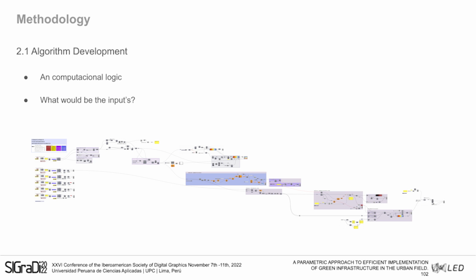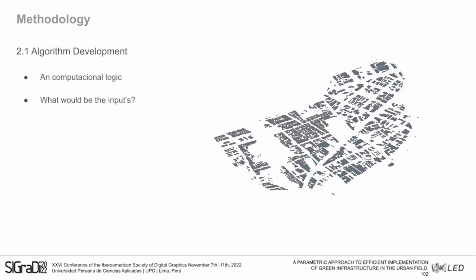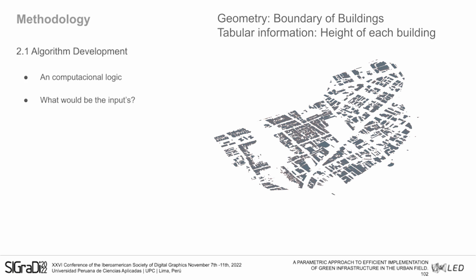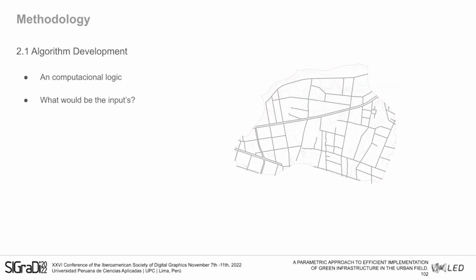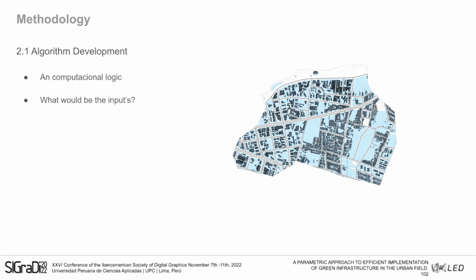At first we defined what those inputs would be, what the necessary data would be to identify the best locations for green infrastructure based on their efficiency. So we chose to use georeferenced data that was collected from a city's database. This type of data is really interesting because it can relate geometry and tabular information, so it allows us to design a great range of studies and manipulations. The shapefiles that we used were topography, roads, lots, buildings, and blocks.